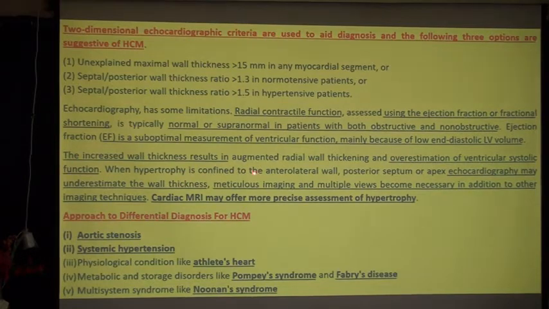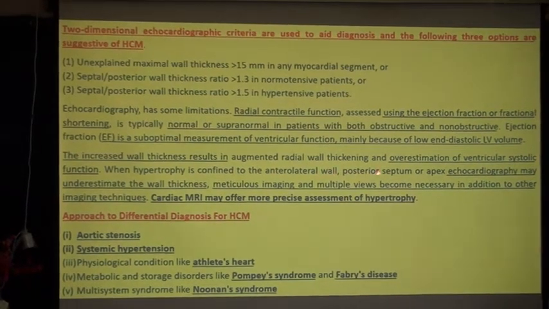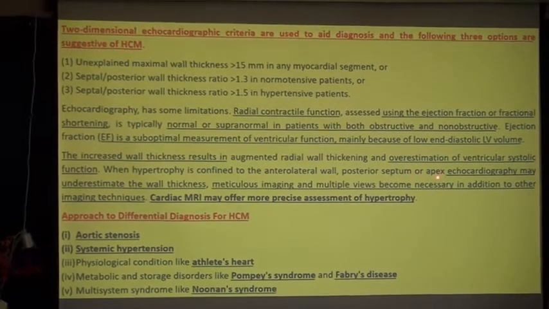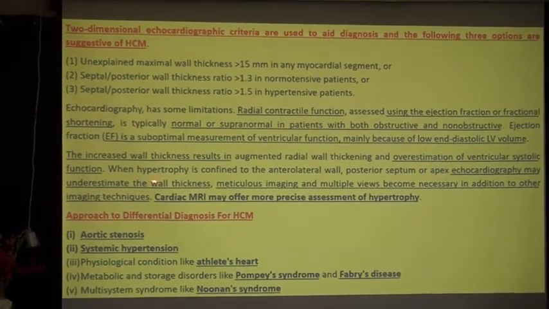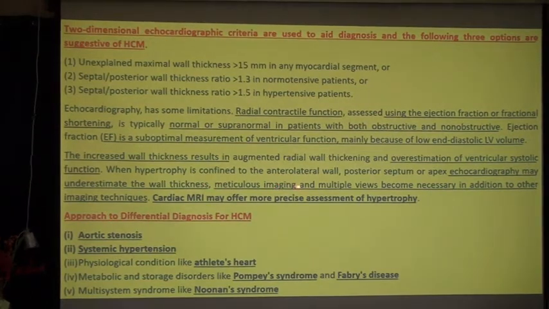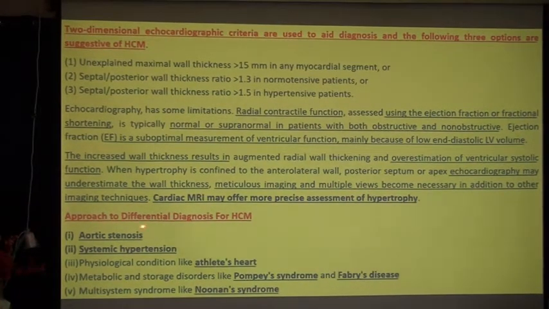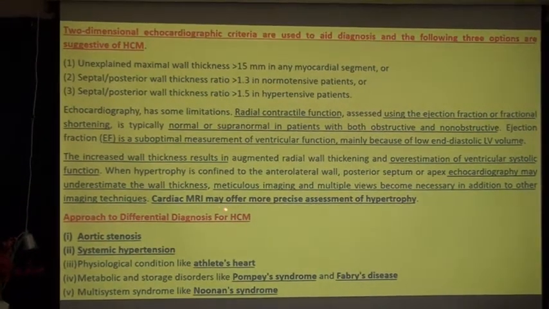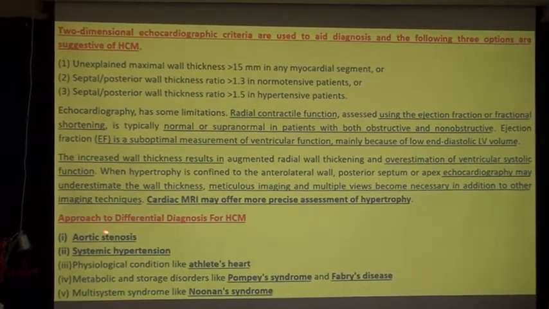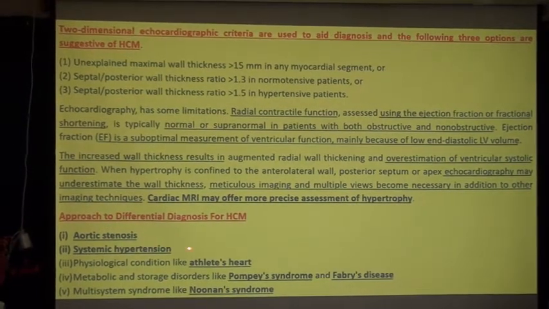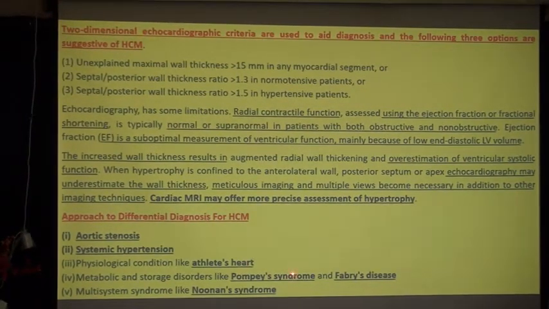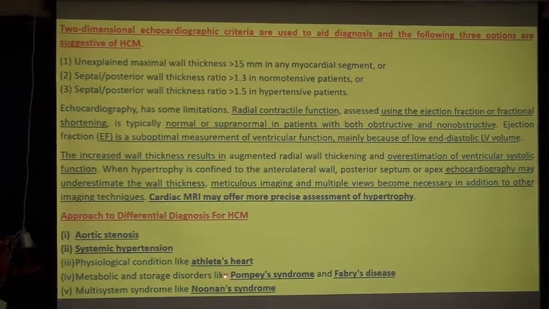When hypertrophy is confined to the anterolateral wall, posterior septum or apex, echocardiography may underestimate the wall thickness. Meticulous imaging and multiple views become necessary in addition to other imaging techniques. Cardiac MRI may offer more precise assessment of hypertrophy. Approach to different DD for HCM. We will do the DD from aortic stenosis, systemic hypertension, athlete's heart, Pompe syndrome, Fabry disease, and Noonan syndrome.